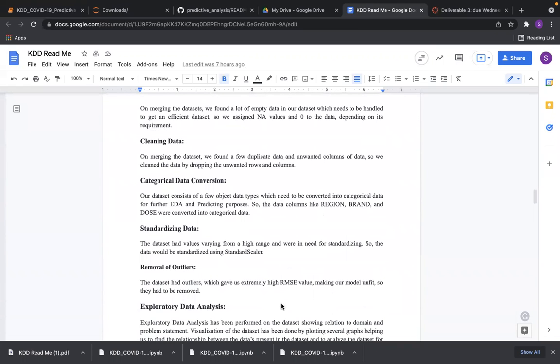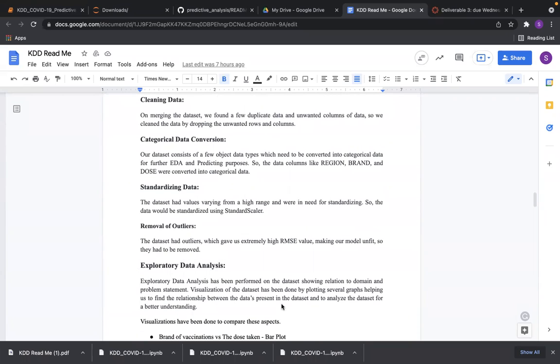The next is the categorical data conversion. There are object data types which cannot be used for the EDA part. So we need to convert the object data types into categorical values. The next is standardizing data. Standardizing data is needed because there's a high range of values. So we need to standardize the data using a standard scaler and make it into a stable standard set of variables. Next is outliers.